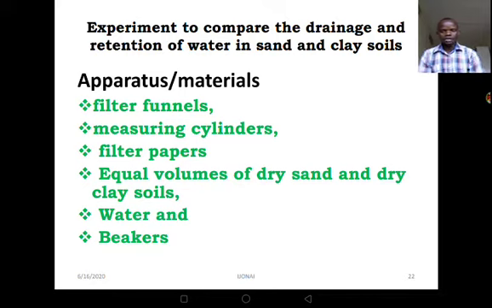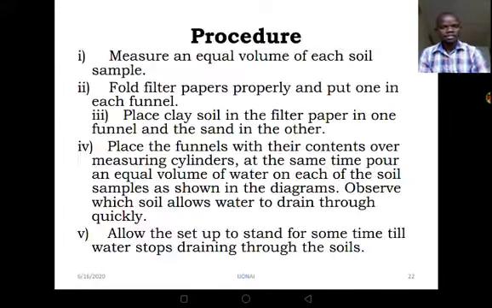Now the next material is water. I can show you water. I think it is even in your homes, and you can easily obtain it. Then the beakers. This is an example of a beaker. In this particular experiment, we can have 2. If the experiment is about 3 soil samples, we are supposed to have 3 of these. So those are some of the materials. Now let's go to the procedure.